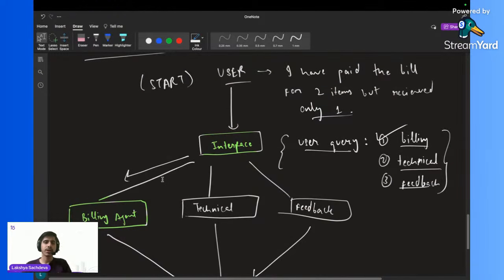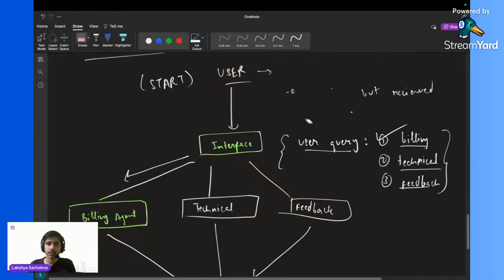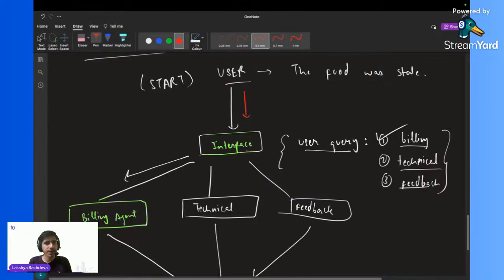Let's say this is the query that I have selected right now: the food was stale. So now how will the flow work? This time the user message will be sent to the interface.